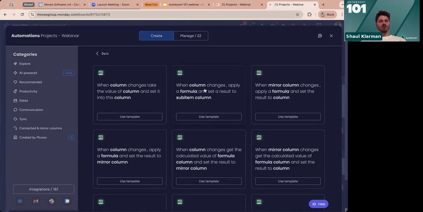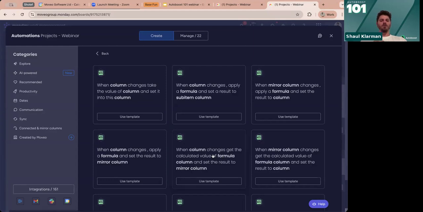So when column changes, apply formula, which opens this text box, right? In the recipe, and then you can choose your values. And another thing we have, for instance, is get the calculated value of formula. So apply formula means what I've shown before, and get the calculated value of formula is what I'm about to show now.